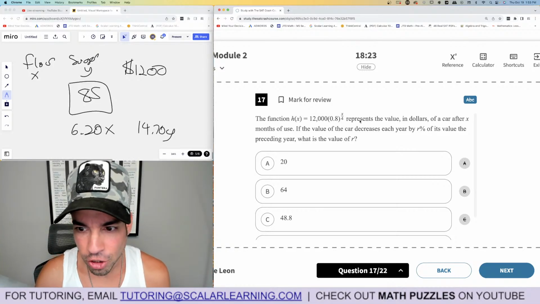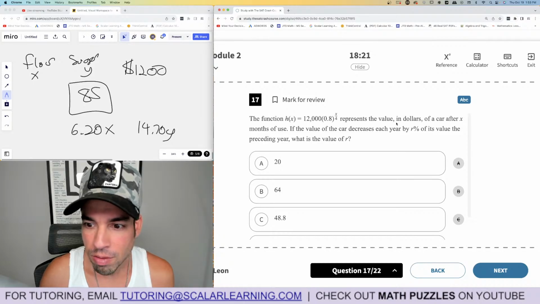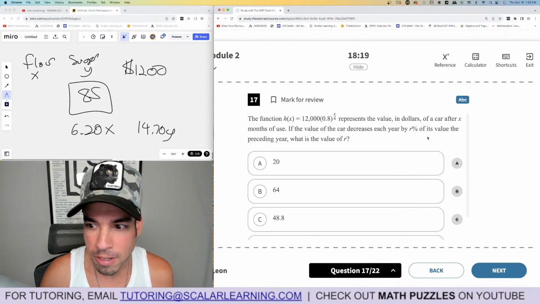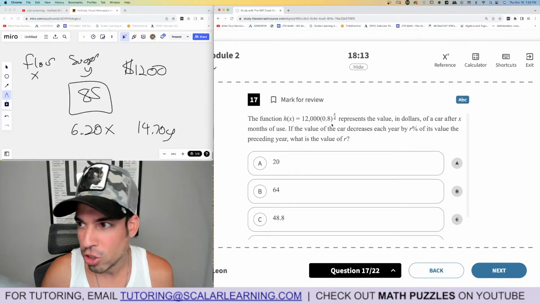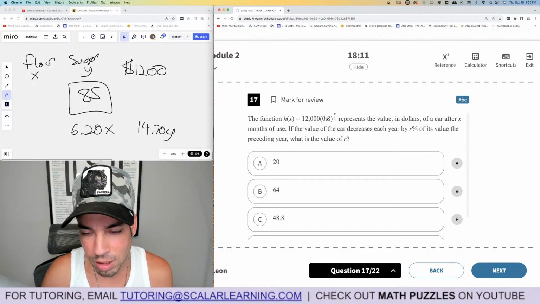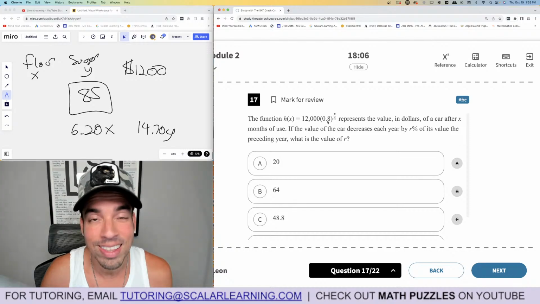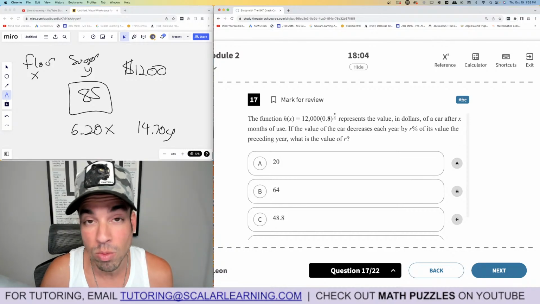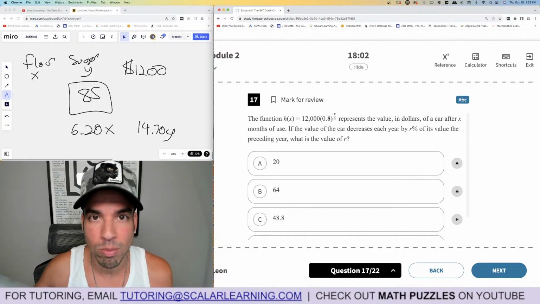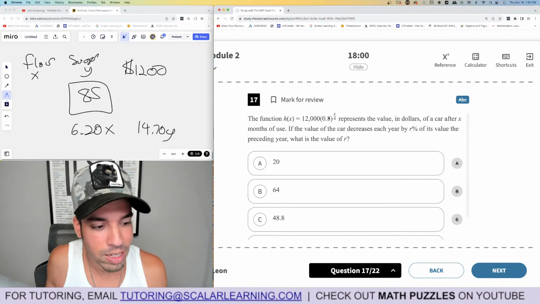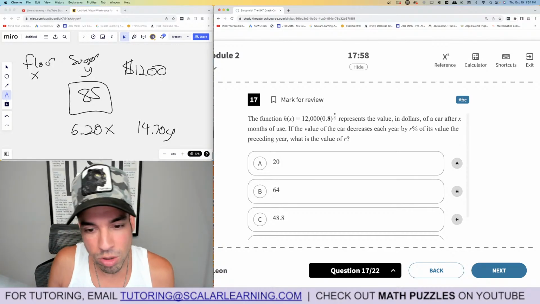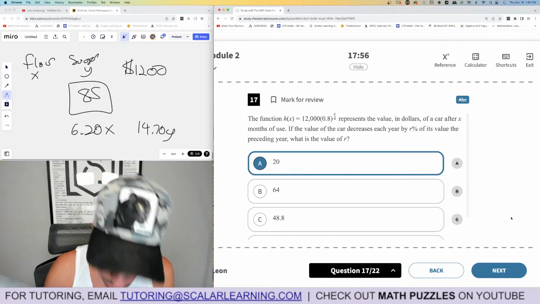The function H, and so on. The value of the card decreases by R% of its value the preceding year. What is the value of R? So here's the deal. We look at this exponential function, and it's decreasing exponentially. The amount it's decreasing by is whatever this is less than 1. It's 0.2 less than 1. That equates to 20%. And think about it this way: it's 80%. If you're keeping 80%, what are you losing? 20%. So A is the winner, 20, boom, done.